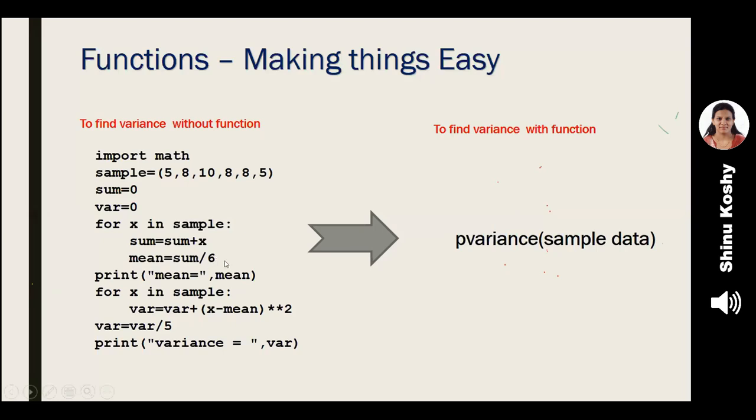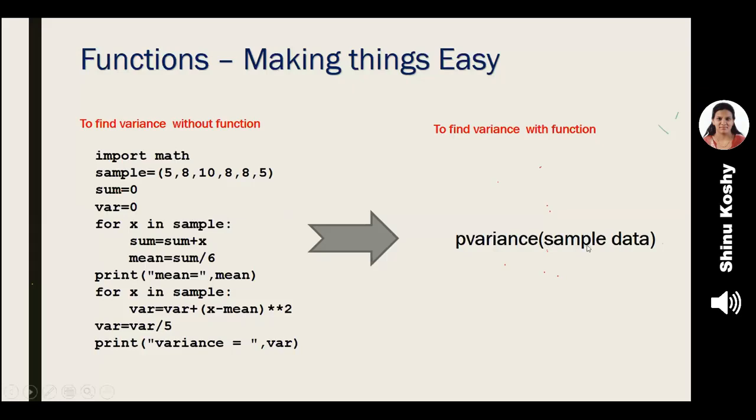Then what do I have to do? I have to find the difference between the mean and the different items, square it, so many steps. Finally, I get my answer. So there are about 10 to 12 steps here, right? Now, all this can be reduced to a single step, P variance. I just write one single code line in my program, P variance. This P variance is nothing but a function.